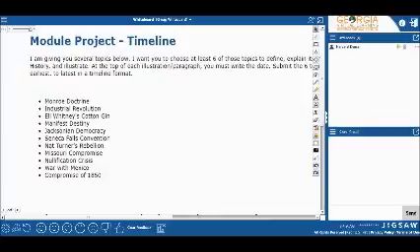So now let's take a look at our module project, our timeline. What you're going to be doing this unit is choosing at least 6 different topics, and you're going to define them. These can be things like what we're talking about today, manifest destiny. It can also be Monroe Doctrine. It can be Jacksonian democracy. It can be the War with Mexico. But again, we're going to go back to the early part of the century, and we're going to talk about Thomas Jefferson.